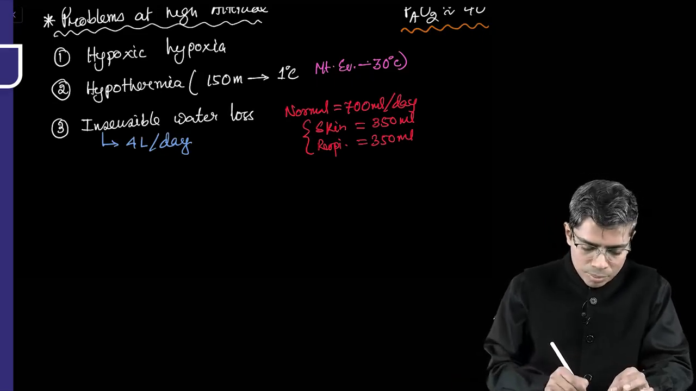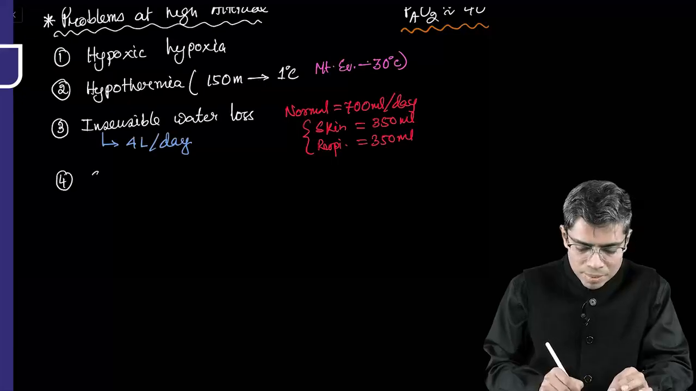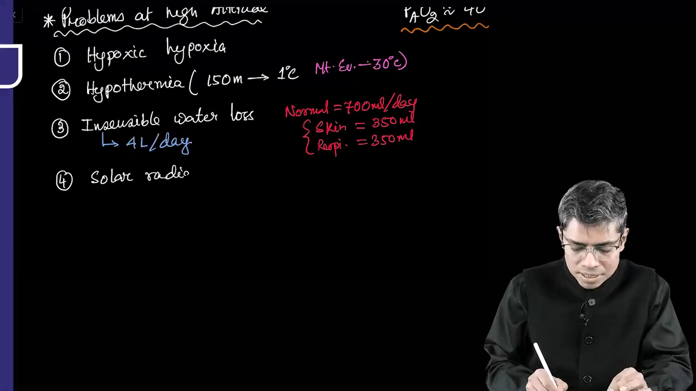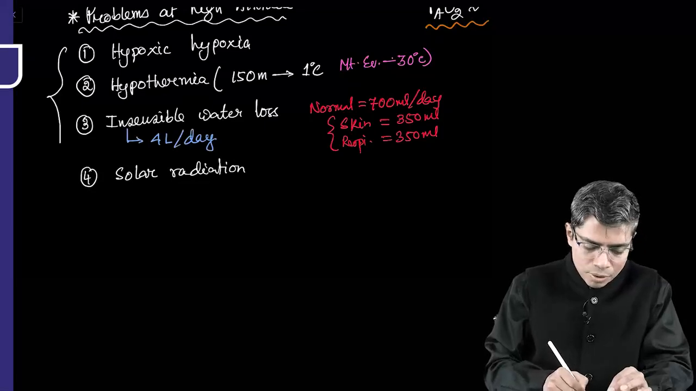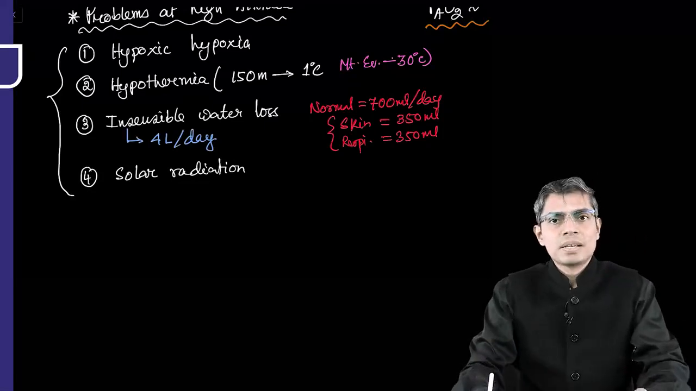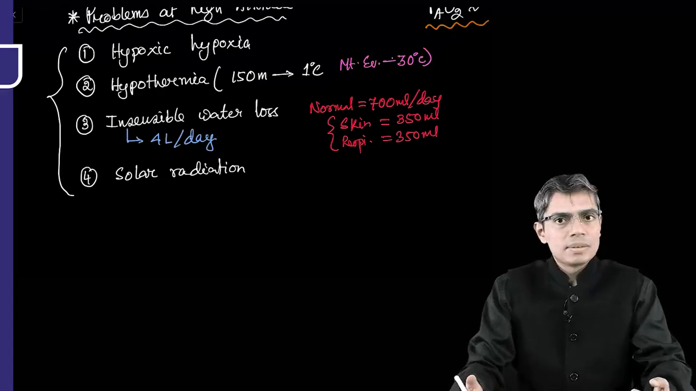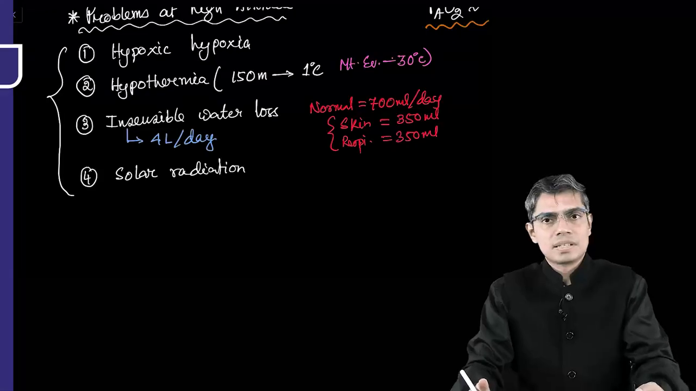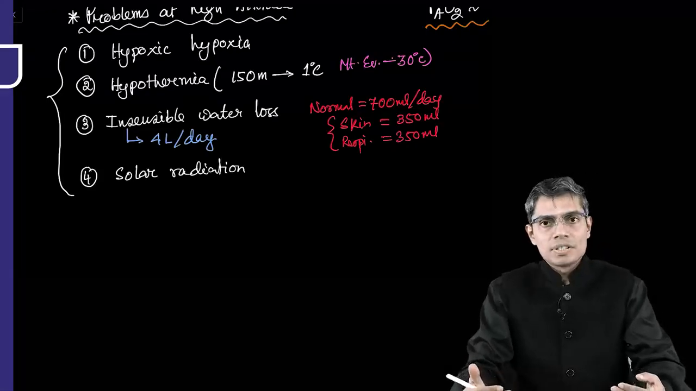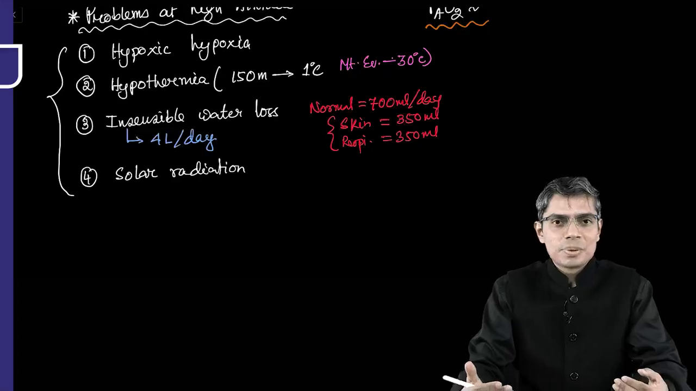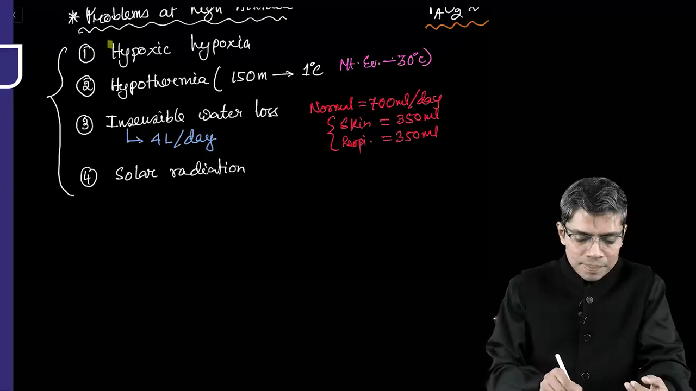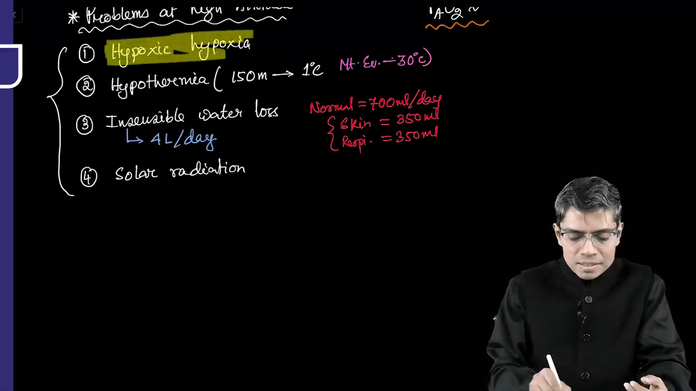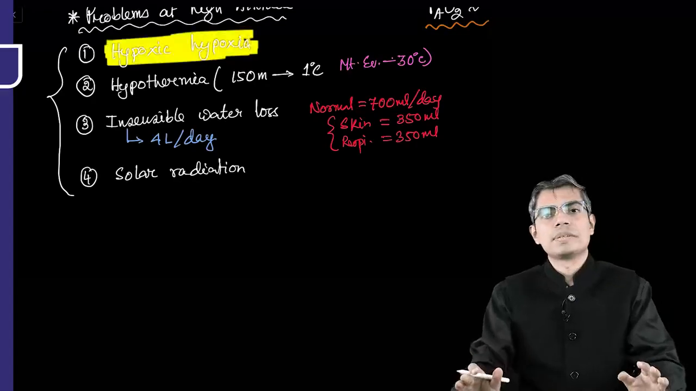And not only that, point number 4, the fourth problem, is solar radiation, right? So now we can understand that not only hypoxia, but also there are other problems at the level of high altitude, like we have discussed. But in physiology, particularly for the purpose of MCQ, we have to mainly concentrate on the first problem, that is the problem which arises due to hypoxia, right?